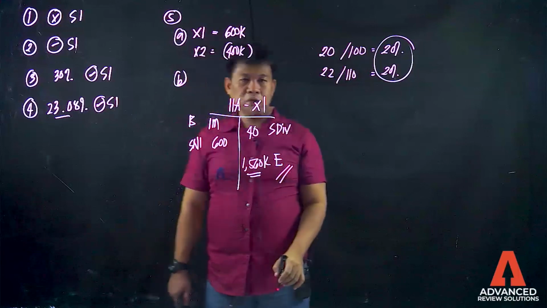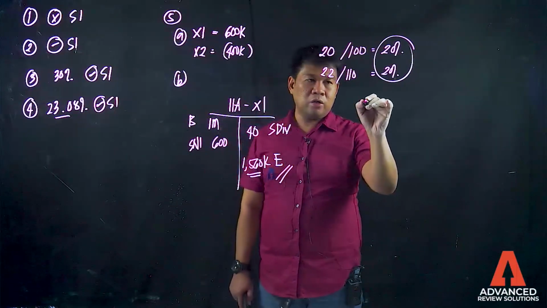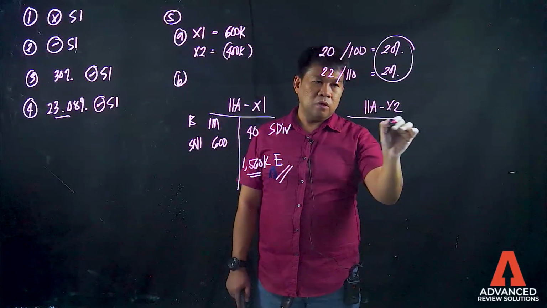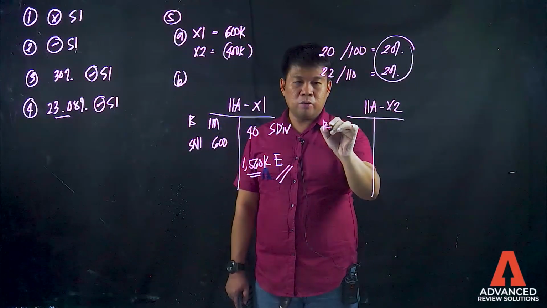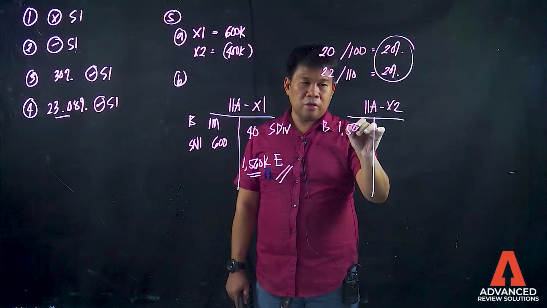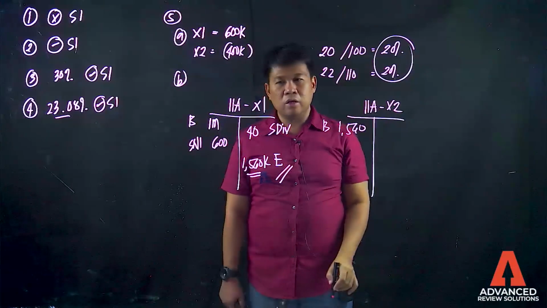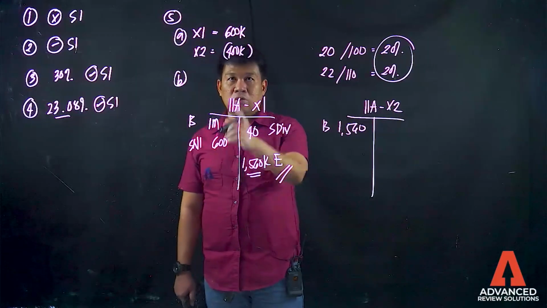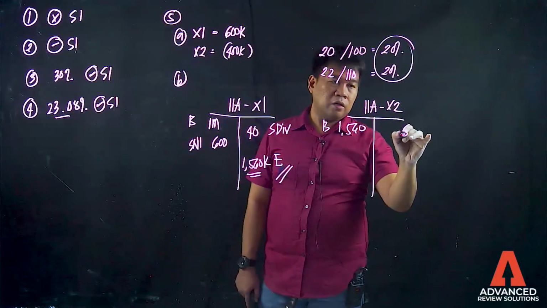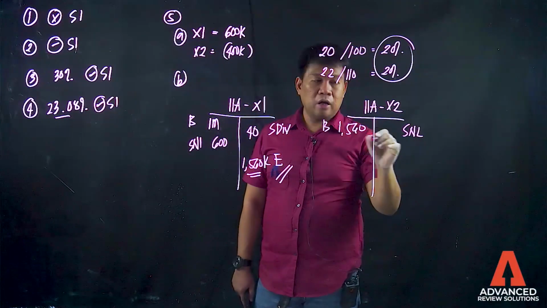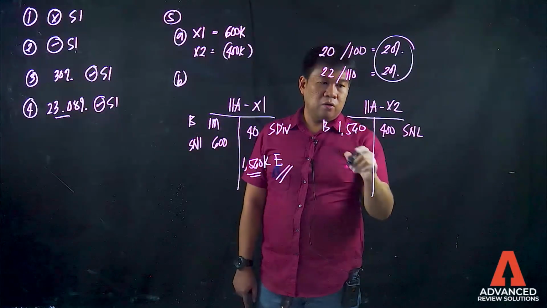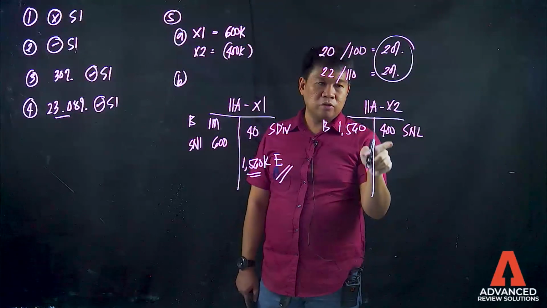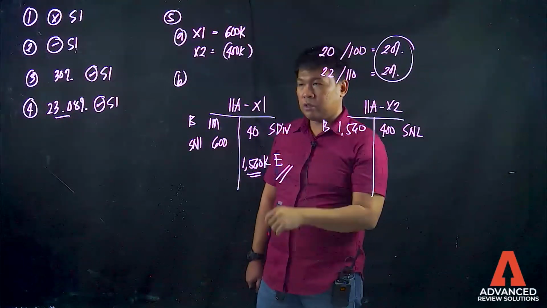Okay? Let's now go to the next requirement, investment in associate, 20x2. So your beginning balance here is 1,560,000 pesos. Okay? Ano nangyari sa 20x2? Nagkaroon siya ng net loss. So ang share in net loss mo ay 400,000 pesos. Okay? Ano nangyari? Bumaba ang equity niya, bababa din ang investment in associate mo, taking into account the percentage of ownership.